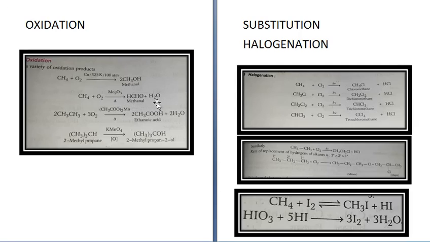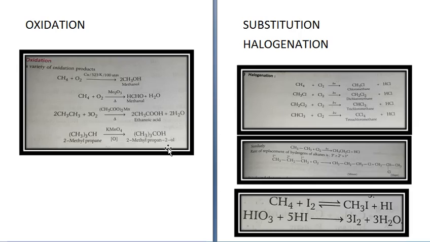Then 2CH3CH3 plus 3O2, ethane plus oxygen in presence of manganese acetate, (CH3COO)2Mn, on heating gives you 2CH3COOH plus 2H2O, ethanoic acid or acetic acid as we commonly call it. Then (CH3)3CH, 2-methyl propane, when treated with KMnO4, it gives you (CH3)3COH, 2-methyl propan-2-ol.